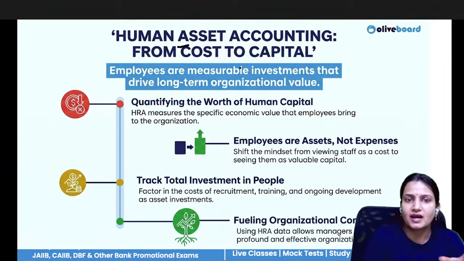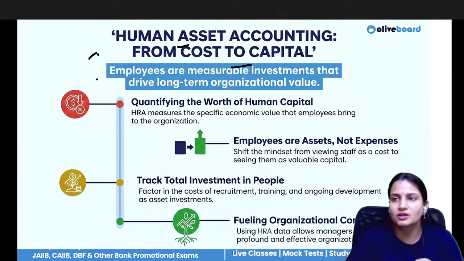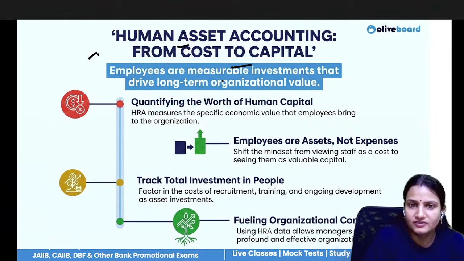Next is the human asset accounting model. This model says that the company should consider humans as an asset of the company, because if humans are there, then only the company can run, grow, and expand its operation. Employees are considered an investment that drives long-term organizational value.